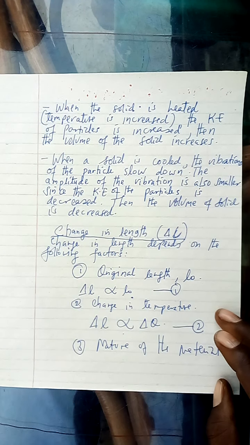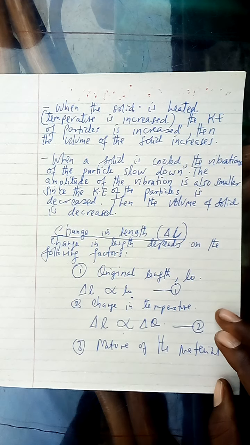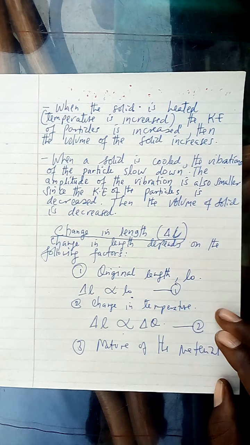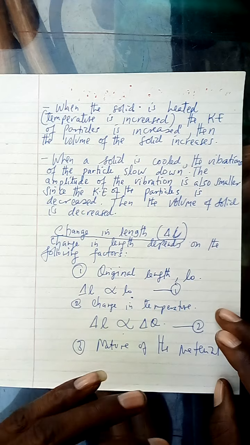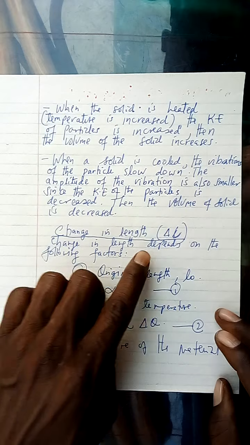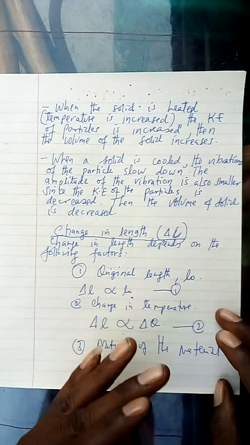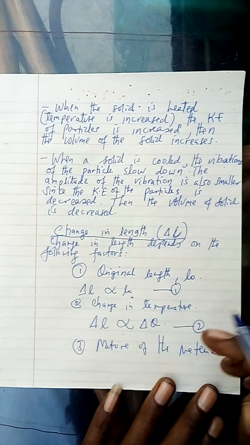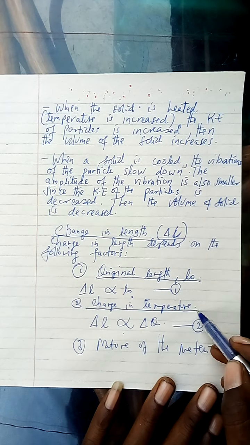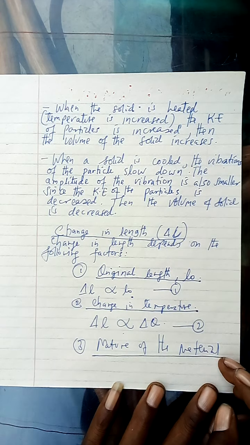It means what kind of material you are talking about. If you are talking about plastic, we have to consider it. If iron, copper, or aluminium, we have to consider it. These are the three factors on which the change in length depends. If you are asked to explain the factors on which the change in length depends, you have to mention the original length, the change in temperature, and lastly the nature of the material. Are we together?